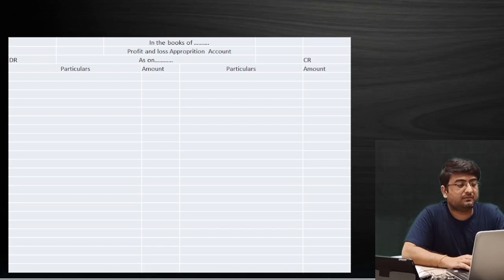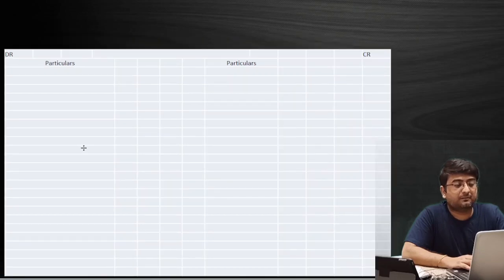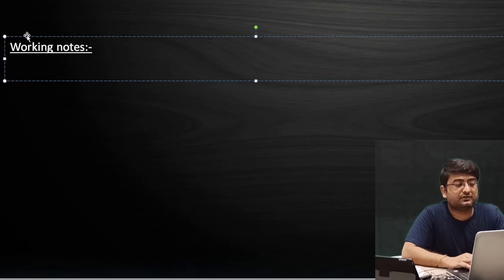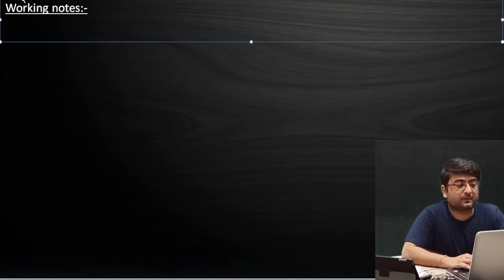Third, we'll prepare the partners' capital account for this question as well, to understand how to solve it if other accounts have been given. I also have a slide for the working notes, so we understand the calculations and the scenario in which they apply. Okay, so moving to the question.